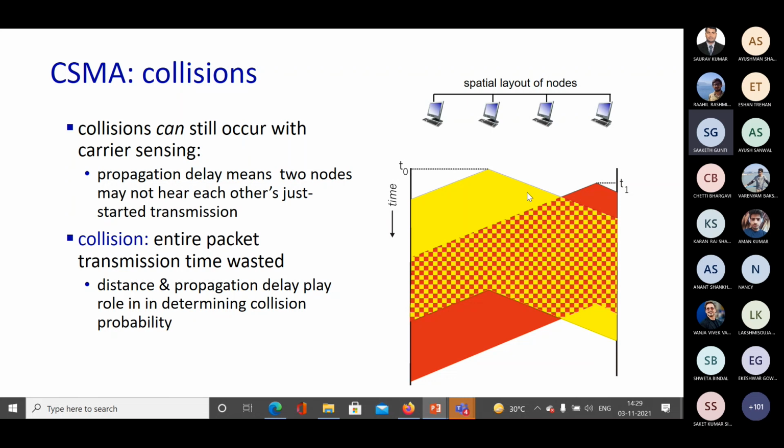As we showed in the last diagram also, even if you start transmission at a particular time instance, the transmission can happen over a longer period, and because of that a particular packet can collide with any packet that is transmitted in the next timestamp or in the previous timestamp. Sorry, not generated, transmitted.